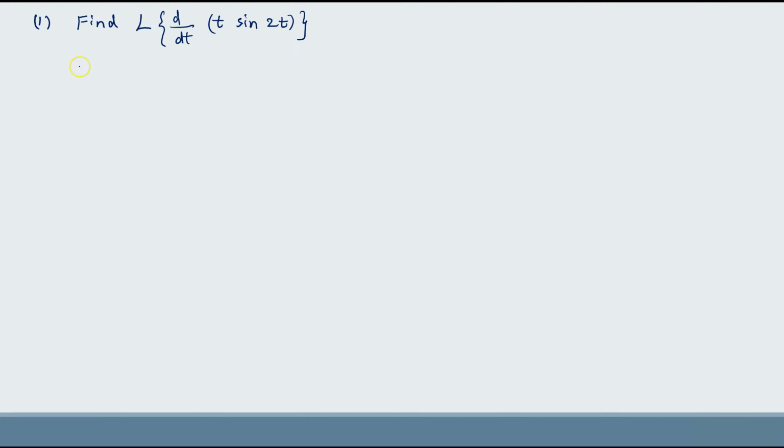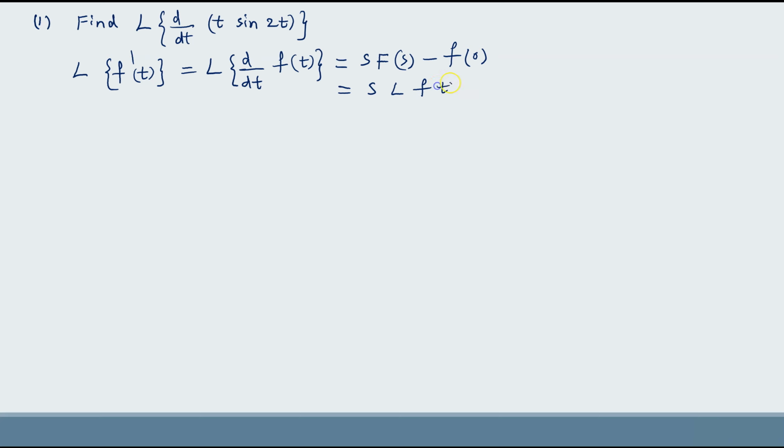So according to this property, Laplace transform of d by dt of t sin 2t, that means first order derivative, so f dash of t, you can write it as Laplace transform of d by dt of f of t. d by dt of f of t is nothing but f dash of t, which is equal to s f of s minus f of 0, that is s into Laplace transform of f of t minus f of 0.